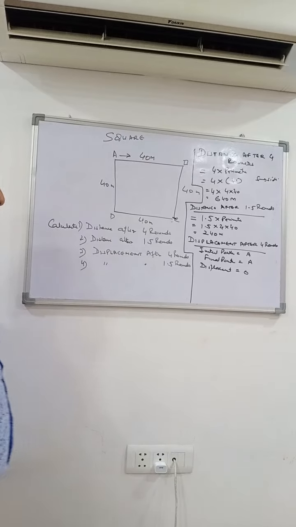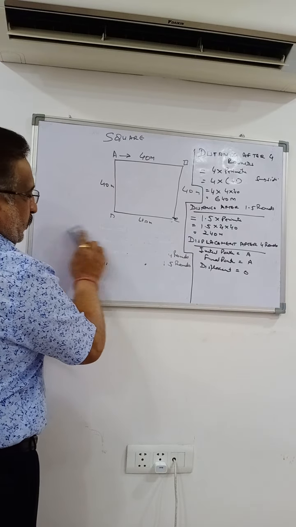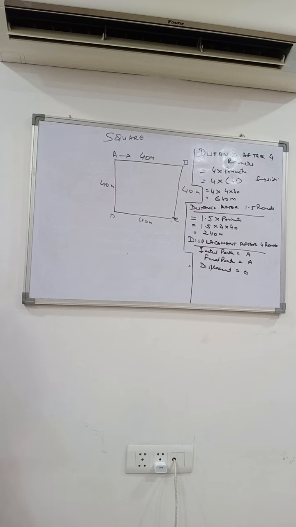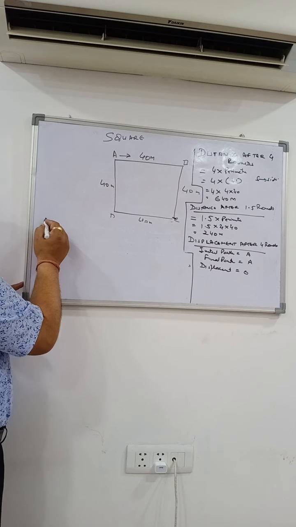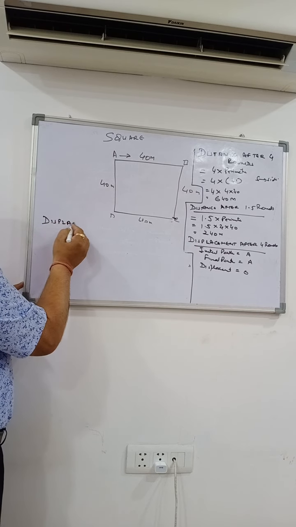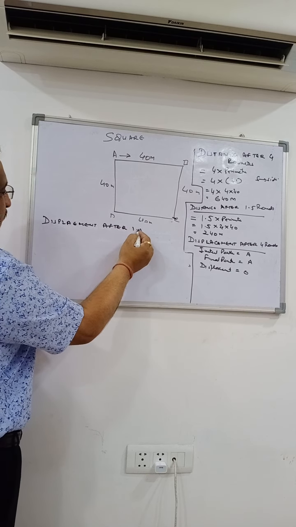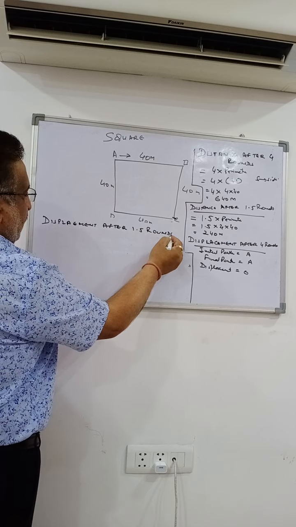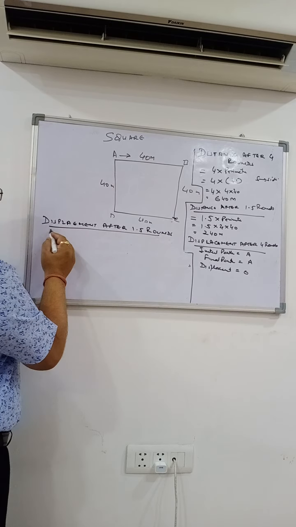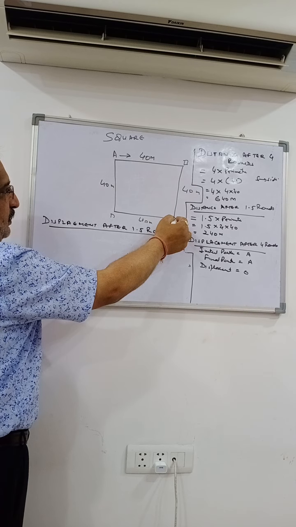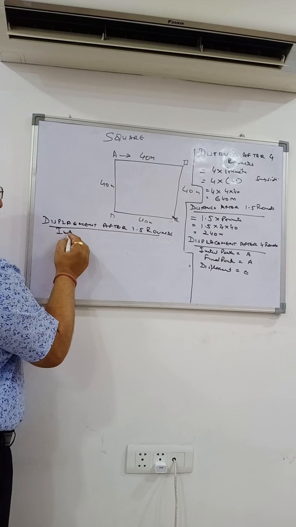Now, displacement after 1.5 rounds. This is the fourth part rather. One round is this, 1.5 is this. So what is the initial point?